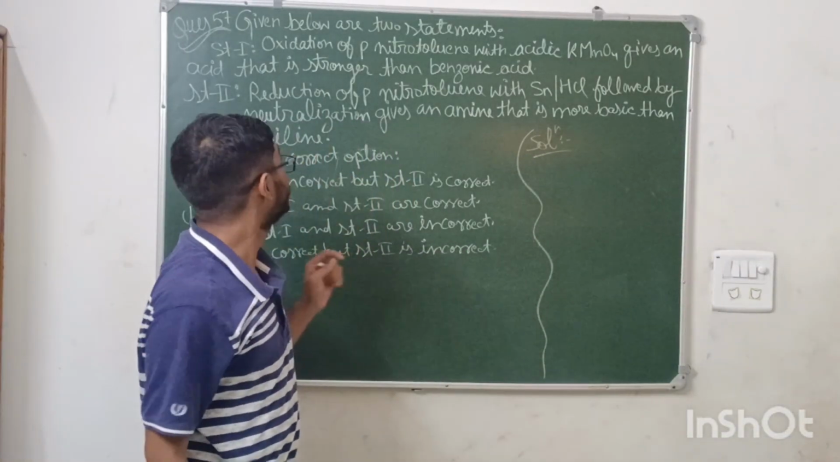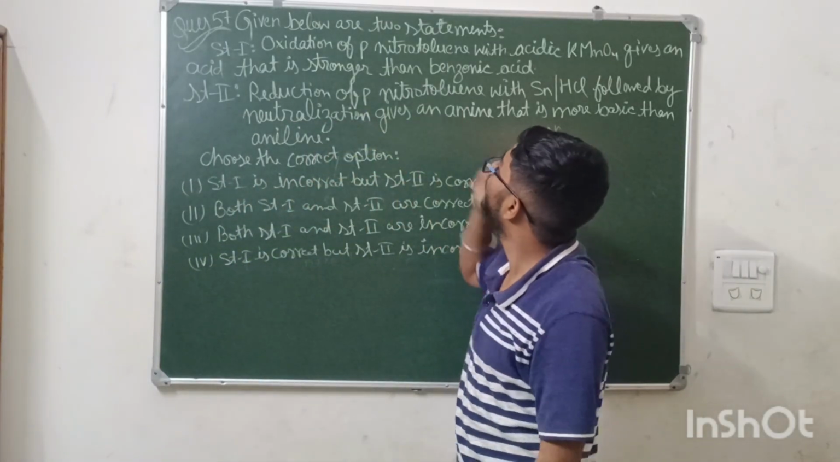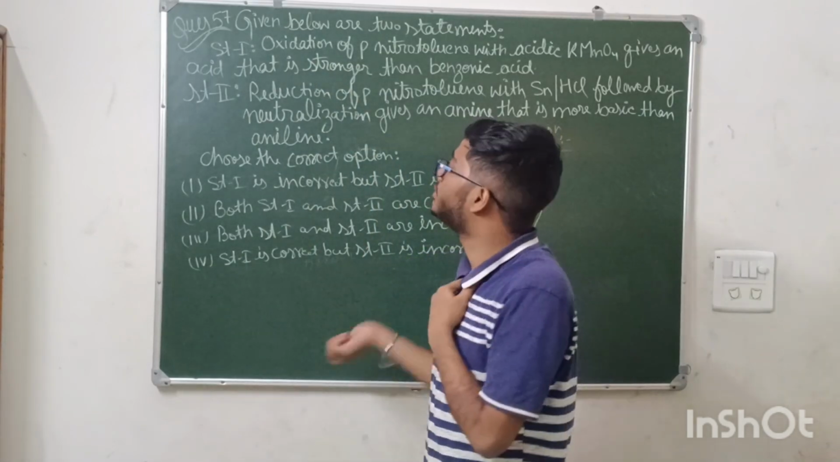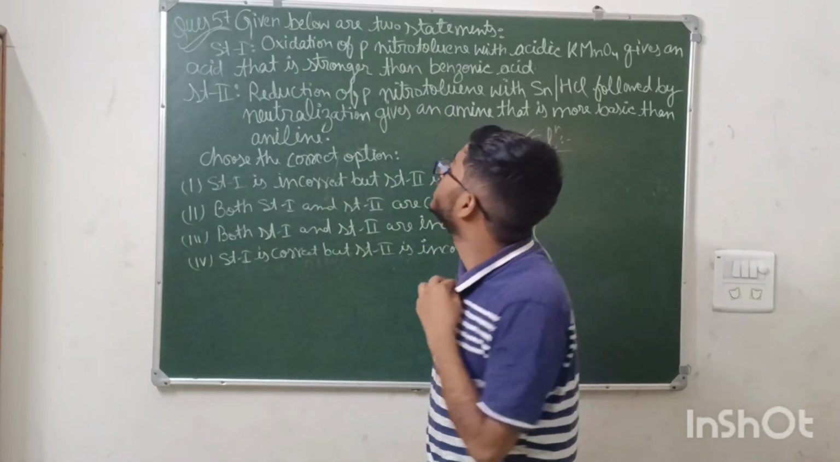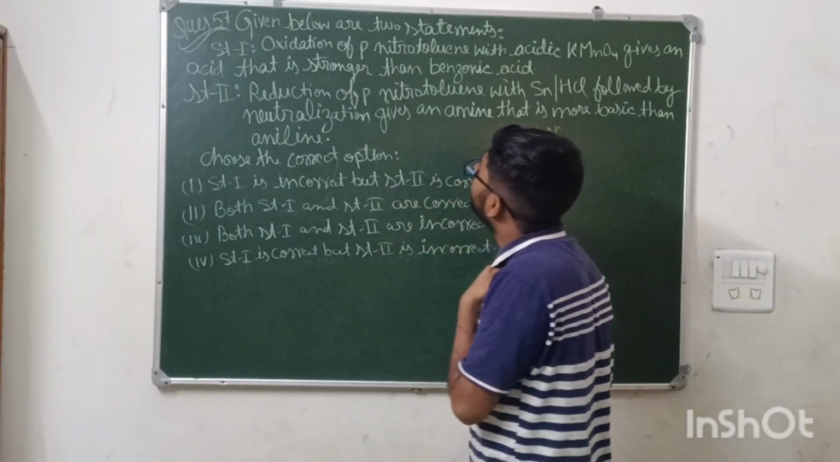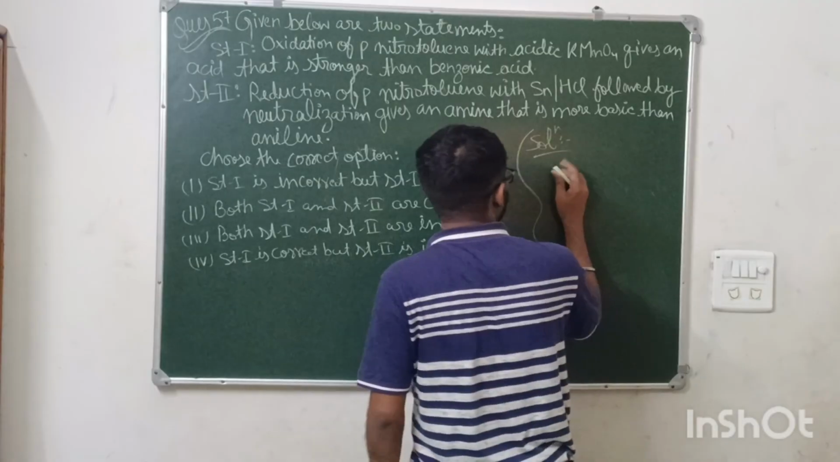Moving on to the next question. The next question is also from the organic chemistry section. Two statements are given below, and we need to tell which statement is correct and which is wrong. Statement number one says that oxidation of para-nitrotoluene with acidic KMnO4 gives an acid that is stronger than benzoic acid. First of all, solving statement number one.